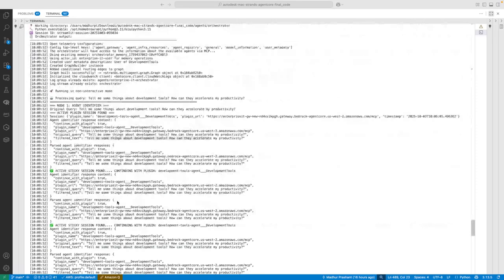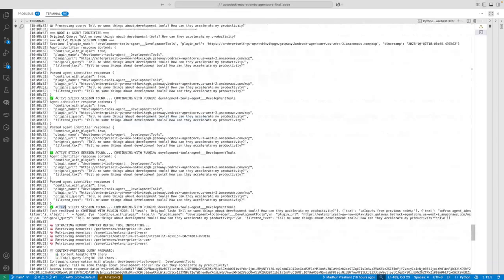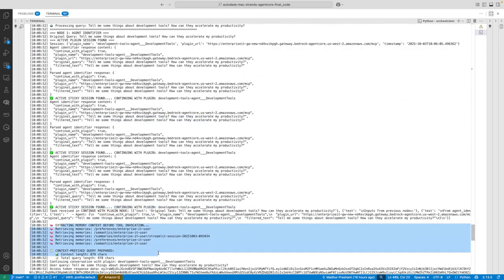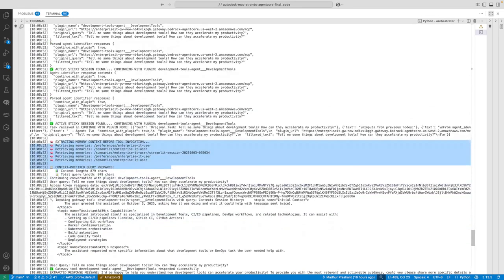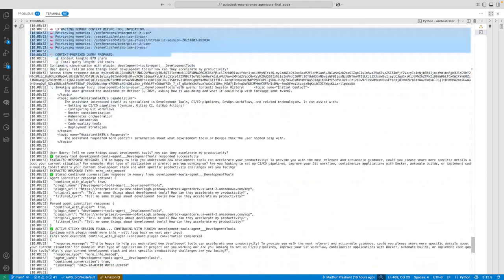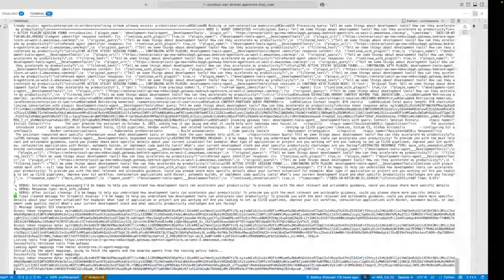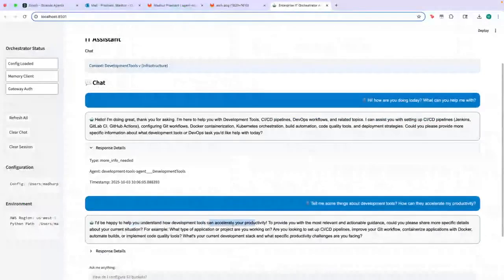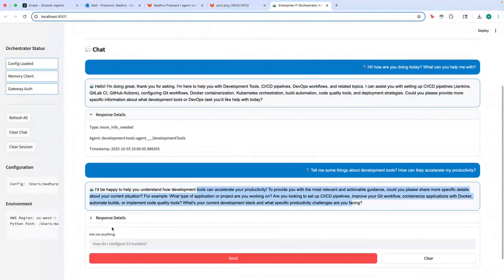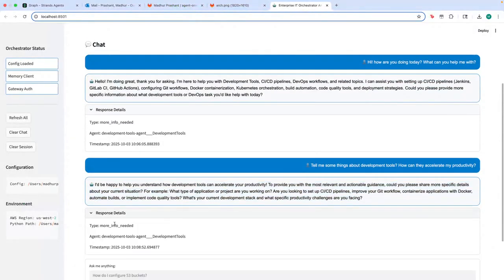Now that there is an active sticky session that is found, I'm going to route the request directly to that tool again with my past memories and invoke that agent. So the sticky session it found invokes the agent directly and passes it through guardrails, and I get a response saying, hey, I'd be happy to help you understand how they increase productivity, and so forth. Now it again comes back with a signal saying that there is more info needed.